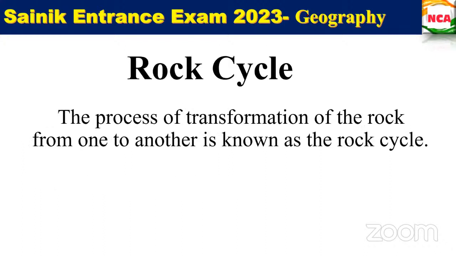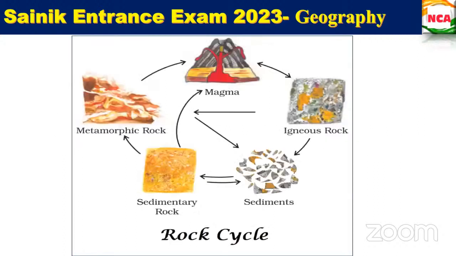So next we are going to the rock cycle. We have seen three different types of rocks, and how they have been transformed. The process of transformation of the rock from one form to another is known as the rock cycle. See this picture. Listen carefully. We are going to see only the outer one, not the inner one. First, this part, the crust. This is the outer circle only. We are going to see the outer circle now. Then we can go in.